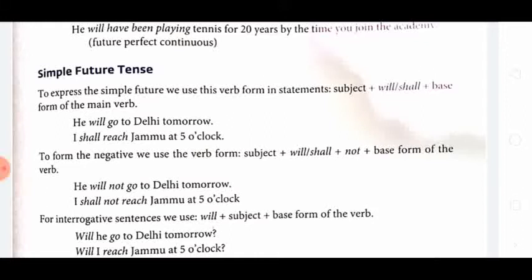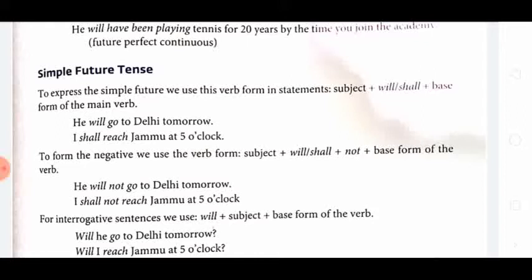Now to form the negative, we use subject plus will or shall plus not plus base form of the verb. It means we add not to will and shall. He will not go to Delhi tomorrow. I shall not reach Jammu at 5 o'clock.